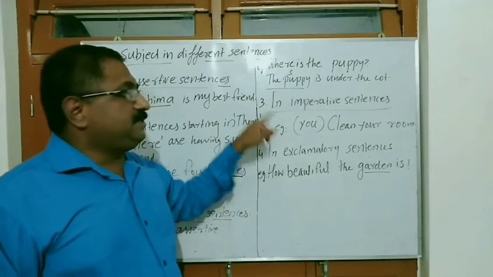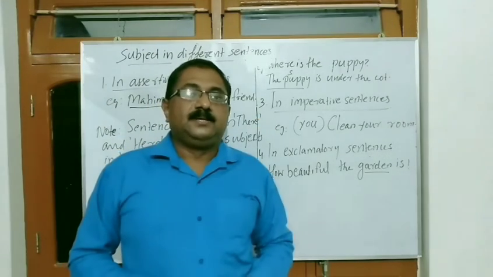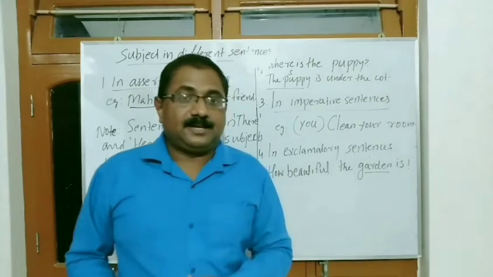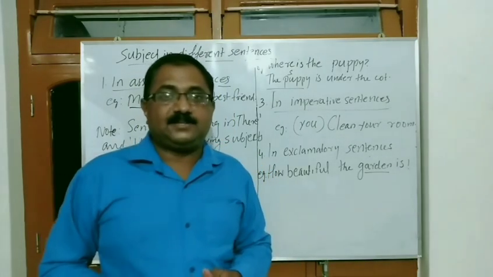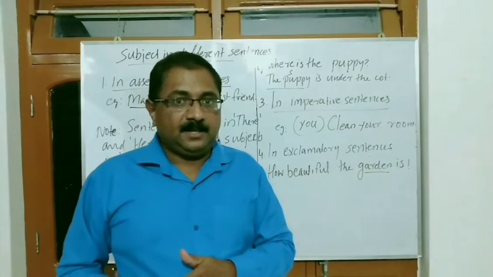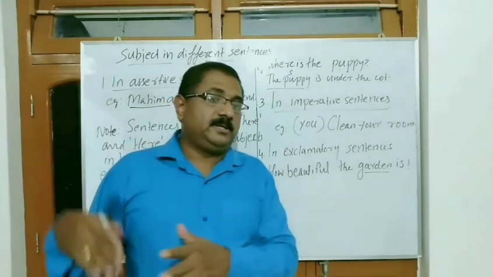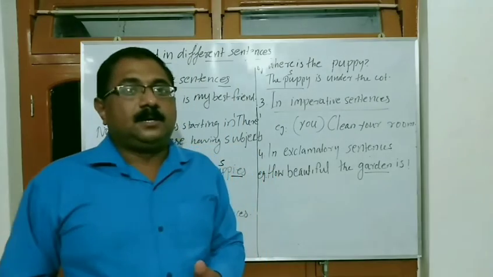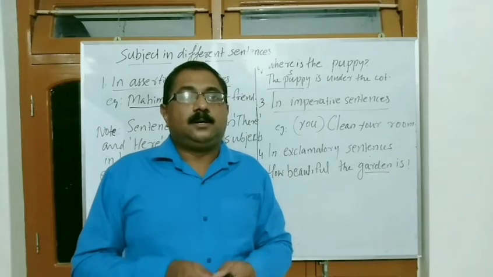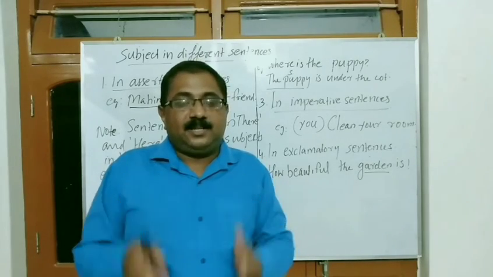Then the subject in an imperative sentence. We know that imperative sentences show command, request, advice, etc. So those sentences start with the verbs first. I have already told you in the last class, the subject in an imperative sentence is hidden or understood. That is not directly written there.